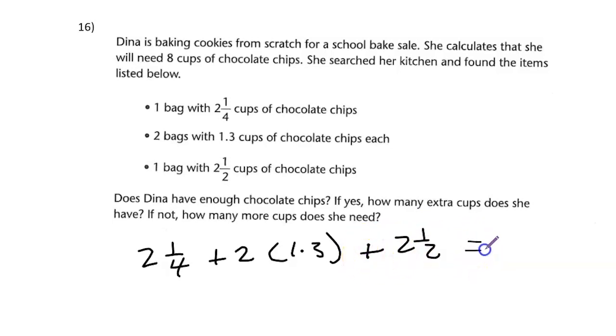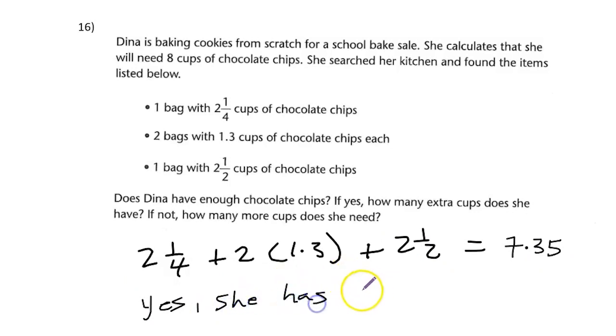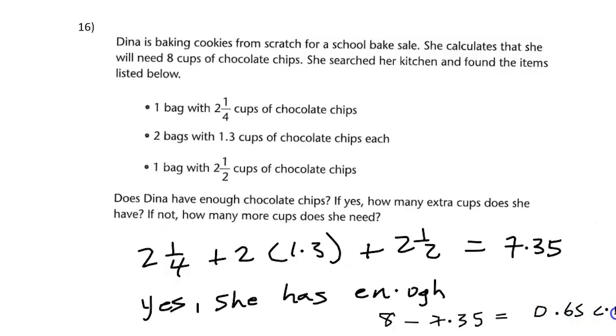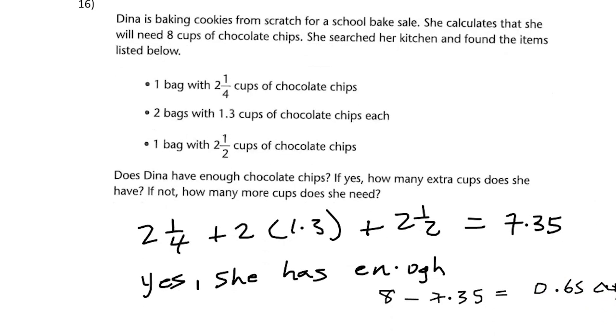All right, so since we want to know if she has enough, we have to add those. When we add those, we see that we get 7.35. And 7.35 is less than 8, so yes, she has enough. All right, they said by how much? So we know that will be 8 minus 7.35, which gives us 0.65 cups. So that's by how much.